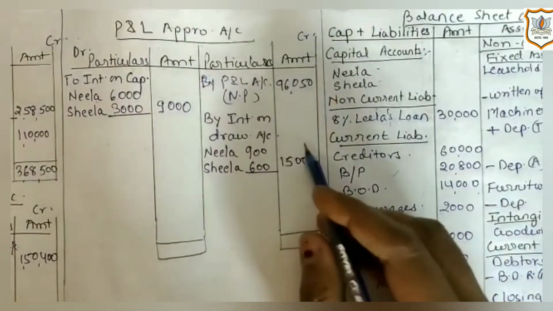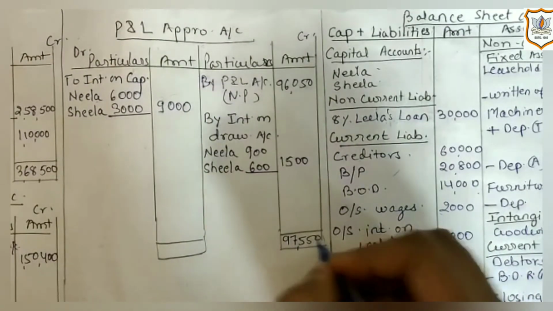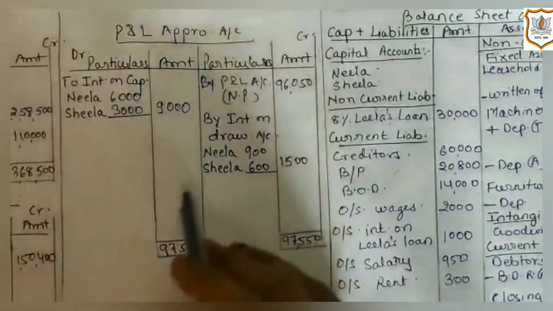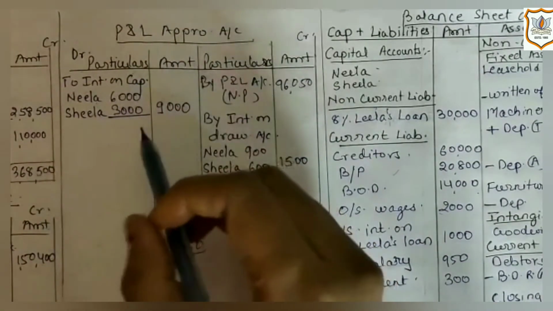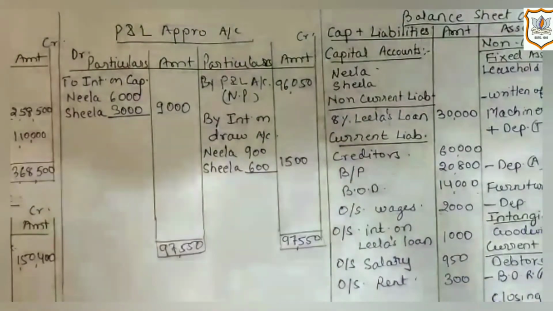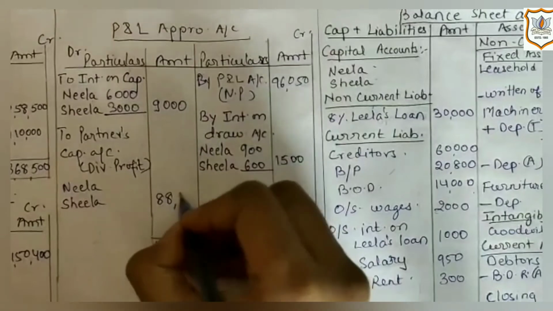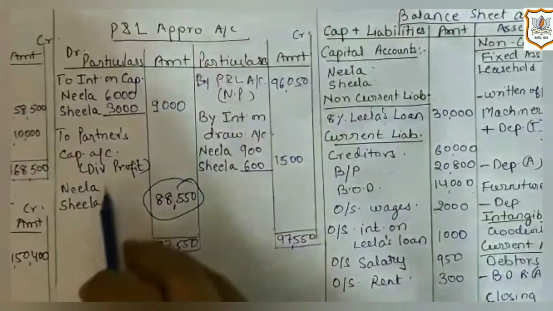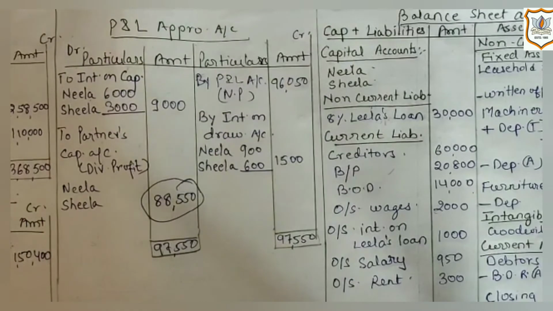Here also total of credit side is more, which is 97,550. And here difference would appear on debit side of profit and loss appropriation account, which will be called divisible profit. Here divisible profit is 88,550, which will be distributed to partners in capital proportion. As in question, it is given that partners are sharing profit and loss in capital proportion.